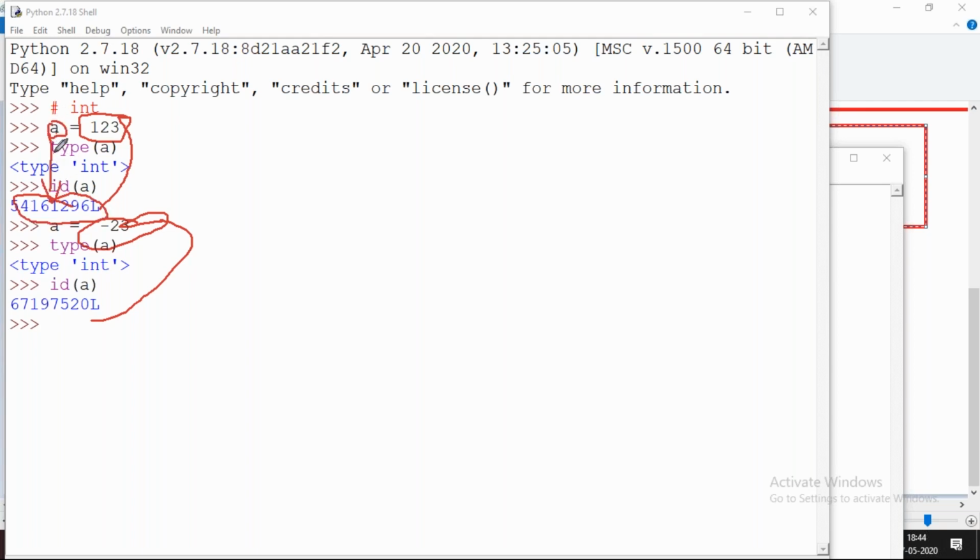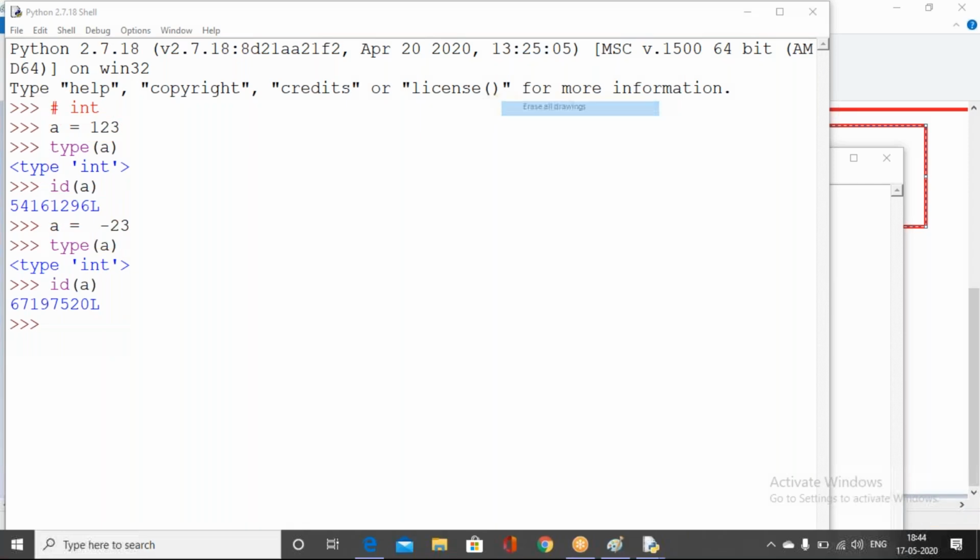With the help of the name a, if you give this name, it automatically accesses the data from this particular memory location. So type gives the data type and id gives the memory location number. Got it?